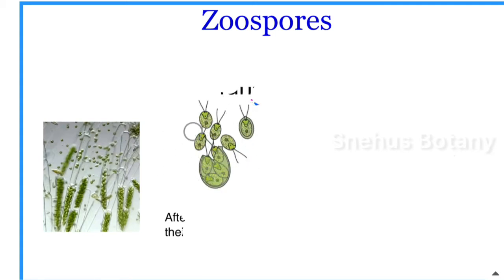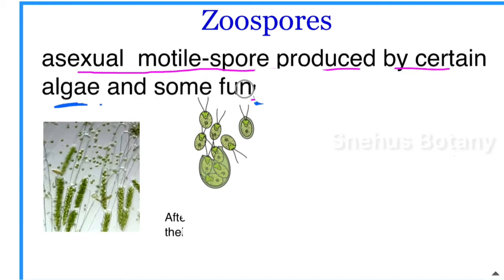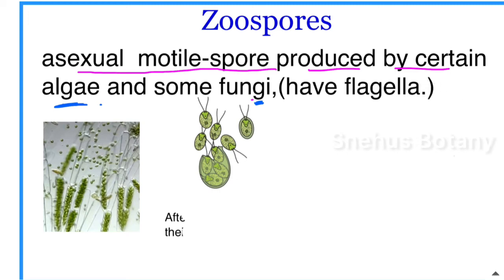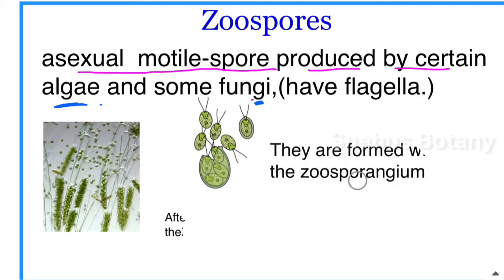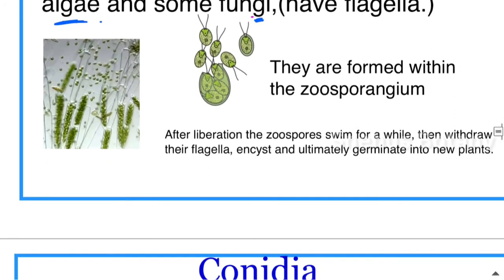Here these are flagellated spores which are produced in a bag-like structure called a zoosporangium. These are asexual motile spores produced by certain algae and some fungi, and they have flagella, so they are motile, they can move. They are produced within the zoosporangium. When they are liberated from the parent body, they lose flagella, then form a cyst, then germinate into a new plant. So these are the motile asexual spores seen in some algae and fungi.